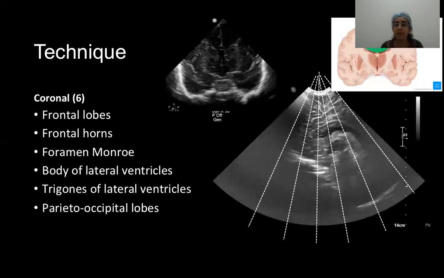When we are performing the coronal scan, the image will look like it is oriented in this form, and we place the transducer on the anterior fontanelle and first angulate it anteriorly. This is the representative sagittal image in which I am showing that we first angulate it anteriorly, and then we obtain typically 6 to 8 sections: one through the frontal lobe, then through the frontal horns, the foramen of Monro, through the body of the lateral ventricle, through the trigones of the lateral ventricle and the choroid plexus, and then the last section through the parieto-occipital lobes. Here we are going from anterior, this is the anterior end of the patient, to the posterior.